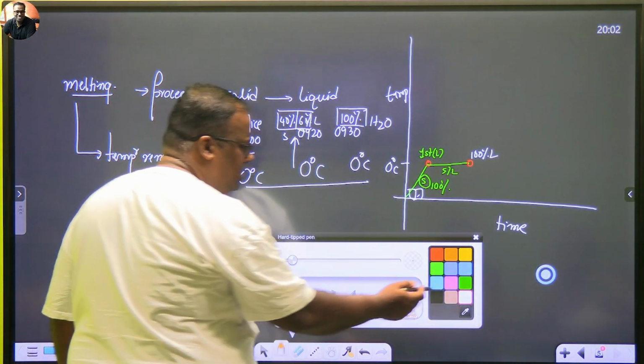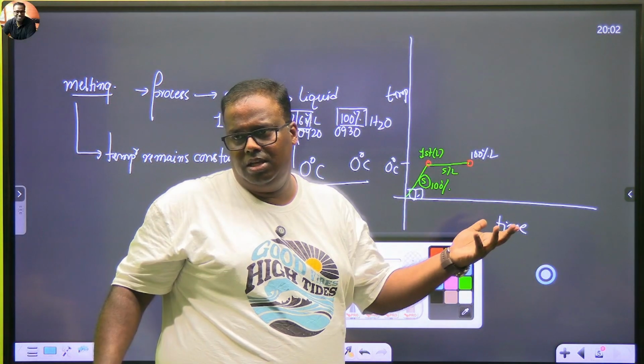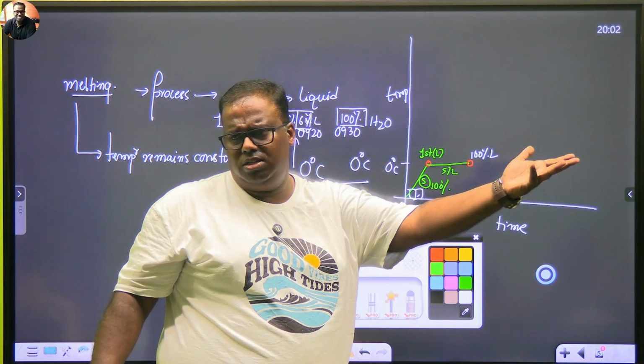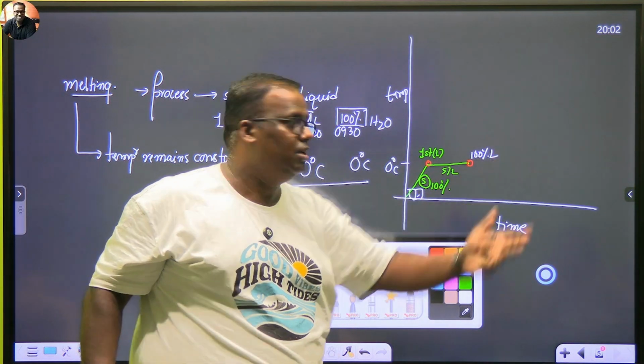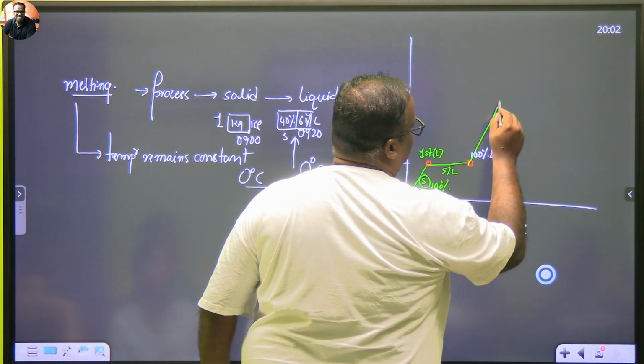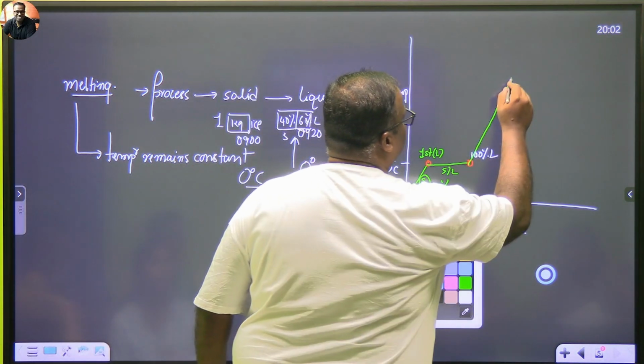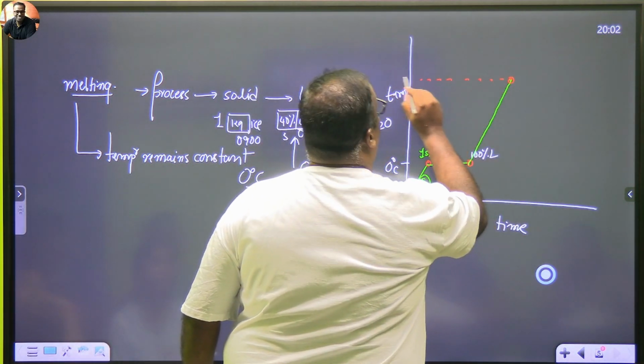इसके बाद we are still continuing to heat it. हम तो बाहर से हीट सप्लाई कर ही रहे हैं. We are heating it, otherwise it won't melt. हमें तो हीट देना ही है. सर, how are you heating? I have kept it outside. Outside temperature is heating it. After this, again temperature will start rising to a particular point. Can you guess what is that point? 100 degrees.